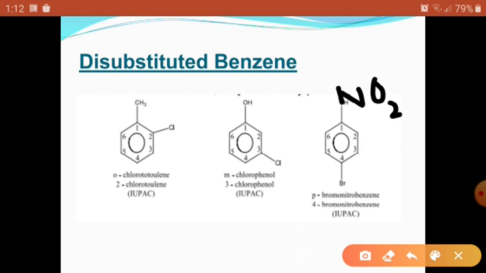Girls, make corrections in your book. In the third structure, there is an OH group present in position number 1, not a nitro group. When there is an OH group in position number 1, its name is 4-bromophenol, not 4-bromonitrobenzene. So make a correction here: with NO2 it is nitrobenzene, with bromine in the 4th position. And when there is an OH group present, its name is para-bromophenol. Then we use the word phenol, not nitrobenzene.